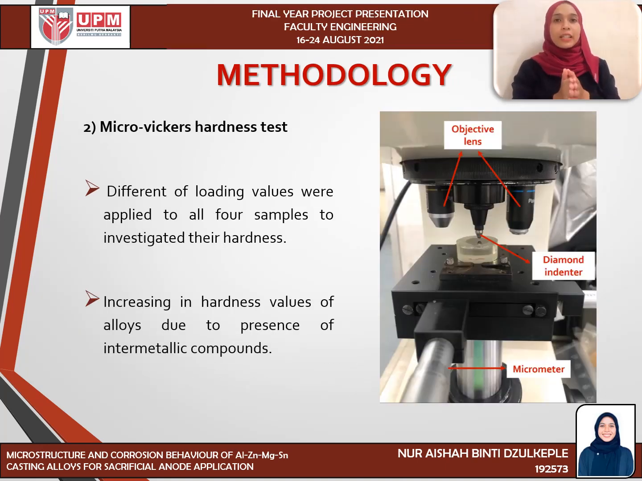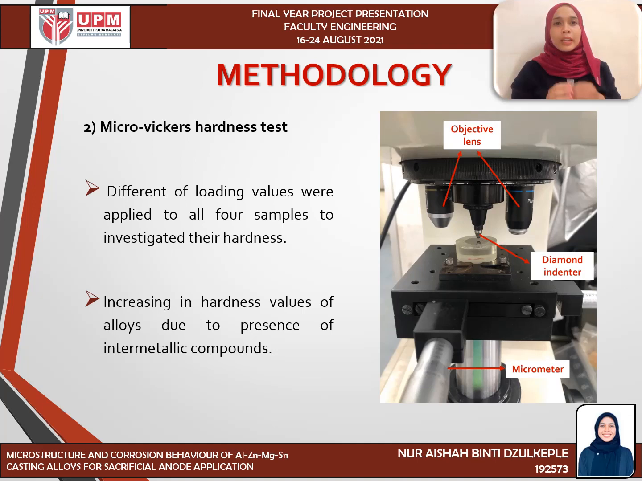Next, the Vickers hardness test. Different loading values were applied to all four samples to investigate their hardness. An increase in the hardness value of the alloy is due to the presence of intermetallic compounds. The video shows the Vickers hardness test being done.